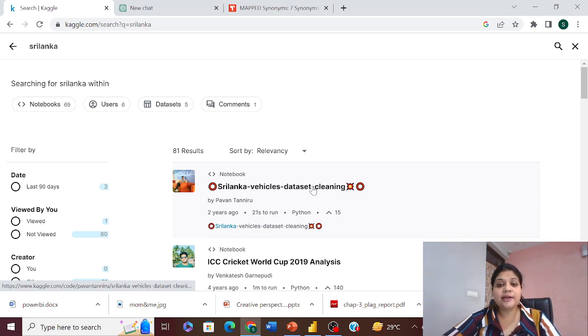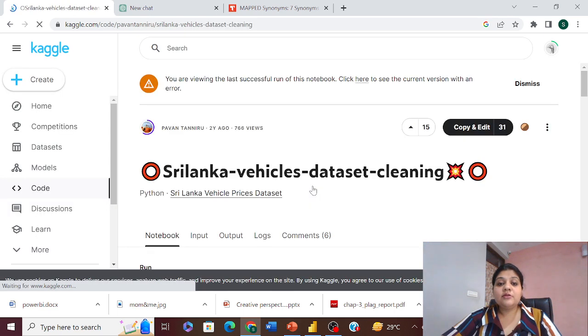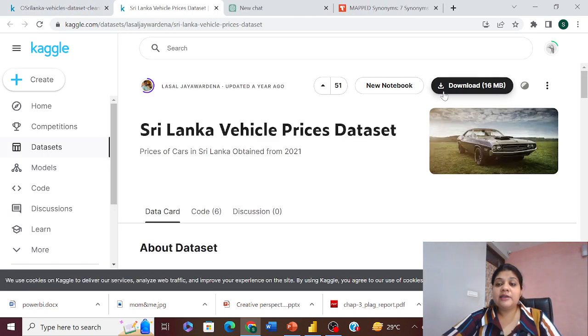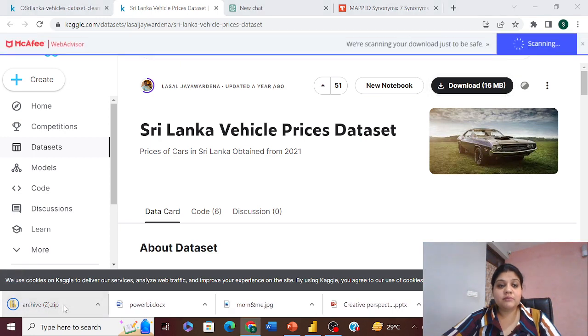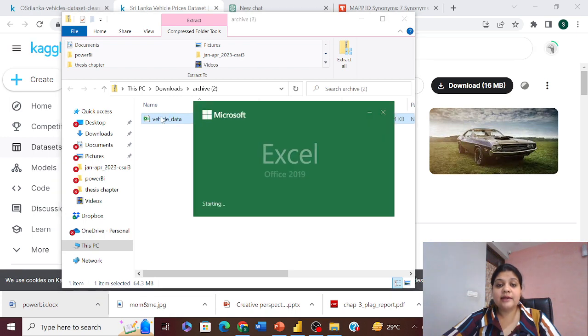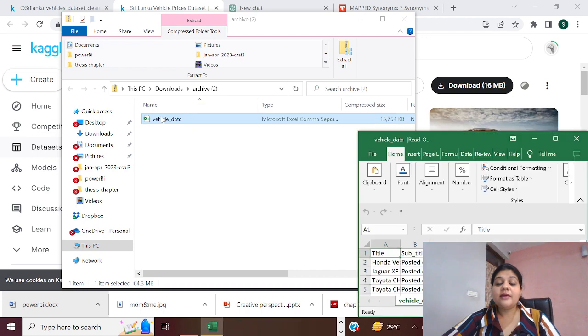So let's see what kind of data it is. If I click on it, it tells me that the dataset is the Sri Lanka vehicle prices dataset. So I'll click on it and it gives me an option to download it. After downloading this data, this process starts with Microsoft Excel. So I've opened this data. This is vehicle data, and it is opening in Microsoft Excel as a CSV file.